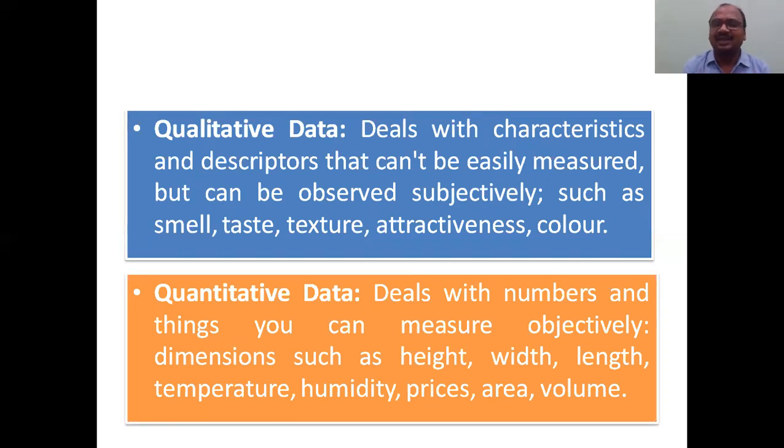Quantitative data deals with numbers. See here, numbers and things we can measure objectively. Dimensions such as height, width, length, temperature, humidity, price of gold, area, volume: 1 liter, 2 liter, 3 liter. Many things are called quantitative data.